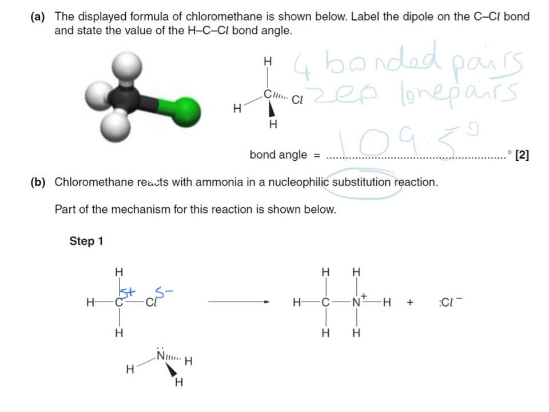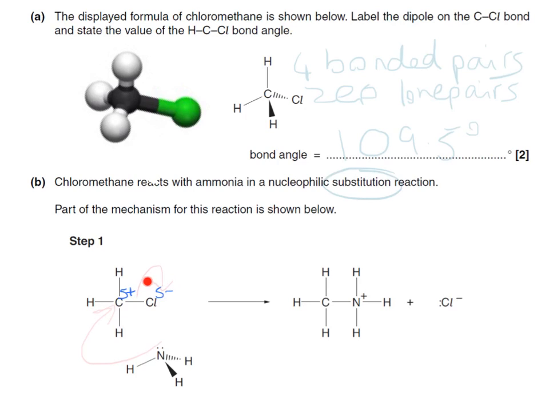We will then have the lone pair of the nitrogen from the ammonia react with this carbon over here, and again keep in mind this lone pair making a new bond here means that an existing bond must break from here, which will be this situation here.